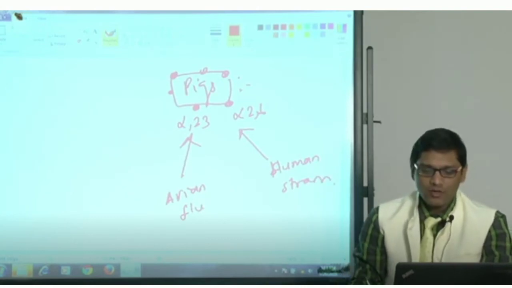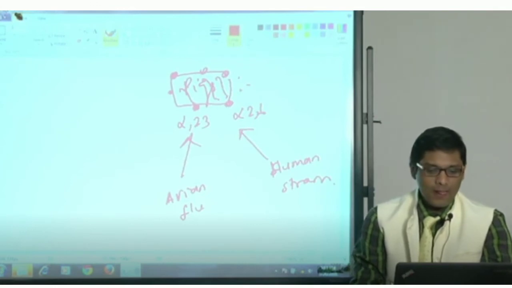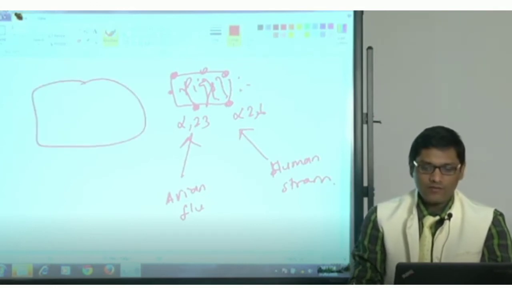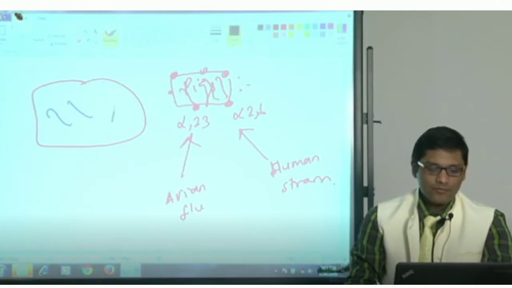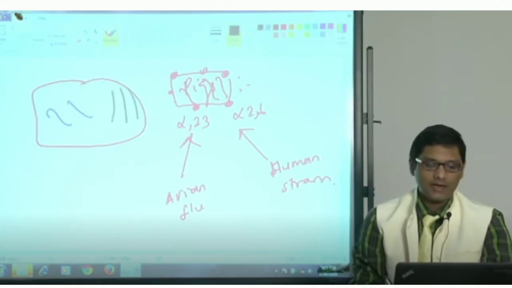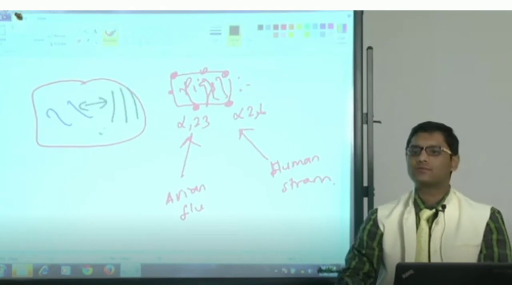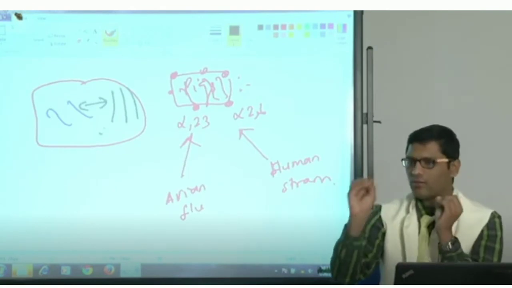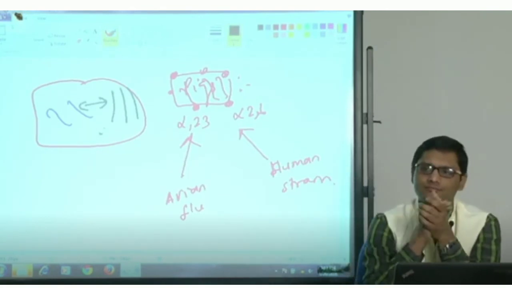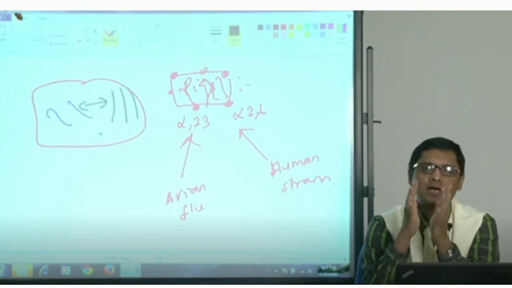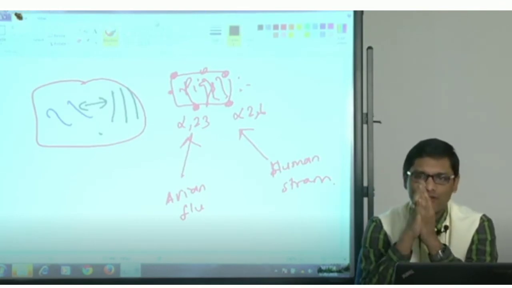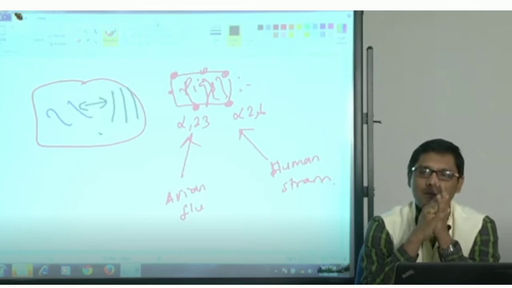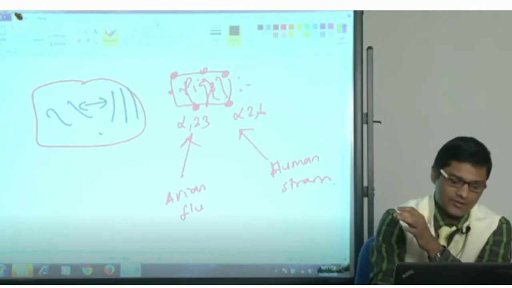Inside the pig cell, the avian flu strains and the swine flu strains will go inside, and recombination will take place. That is the reason why pigs are the common mixing vessel. So the sialic acid receptor theory is very important to understand the pathogenicity of influenza virus.